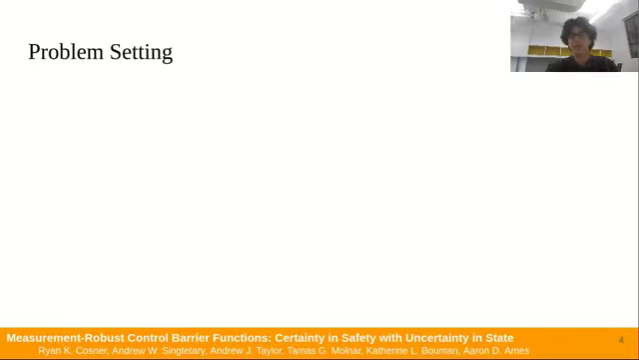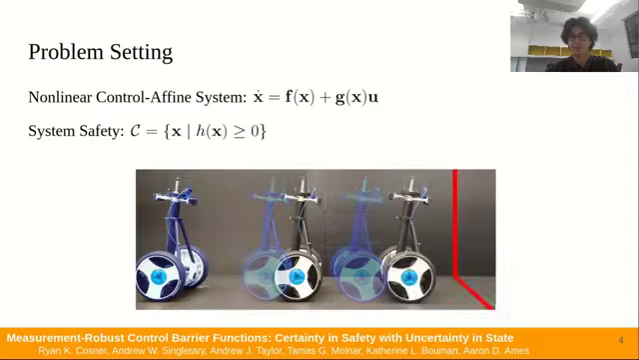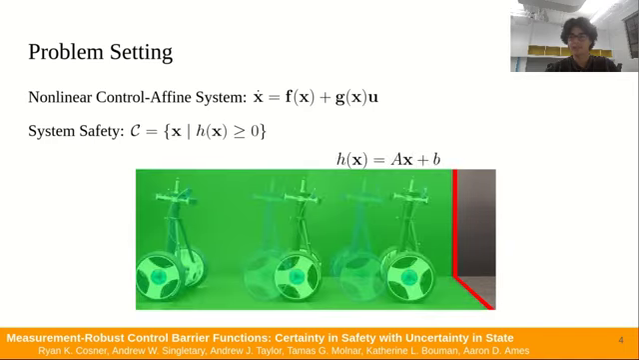For this work, we consider nonlinear control affine systems. In addition, we define safety as the invariance of some safe set C. We define this set as the zero superlevel set of some function h. For example, in the scenario of the Segway, we can define the safe set as everything left of the red line through the use of a linear function h.